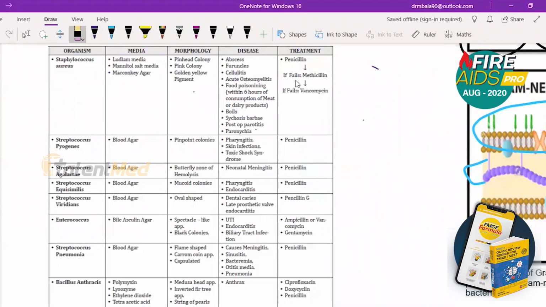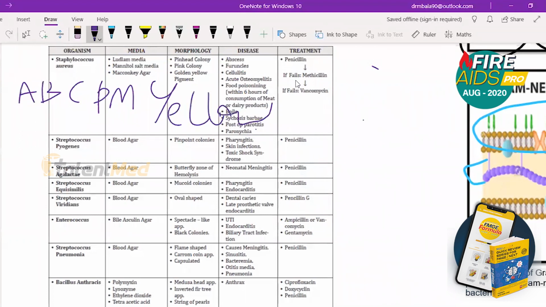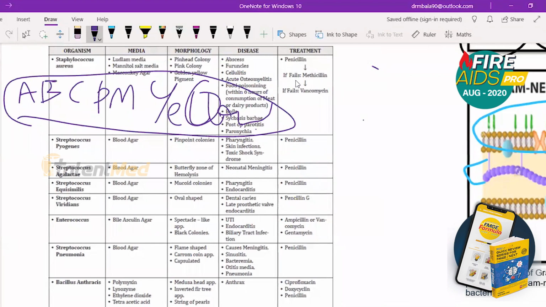So here for Staphylococcus aureus, I write here A, B, C, P, M, L. If you remember this mnemonic, that should be fine enough. A, B, C, P, M, L.